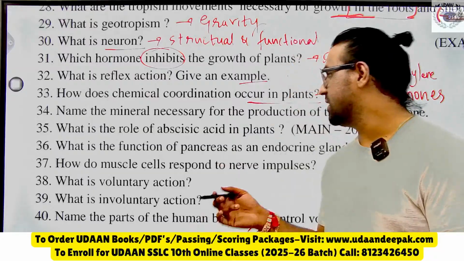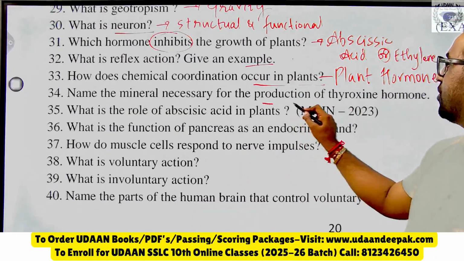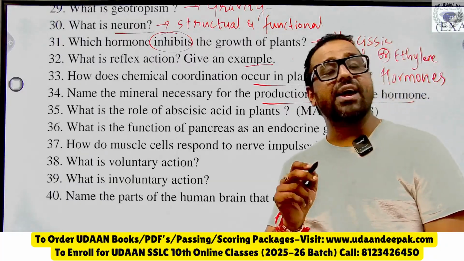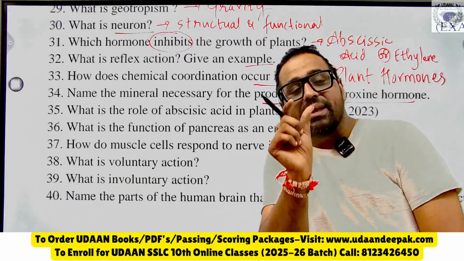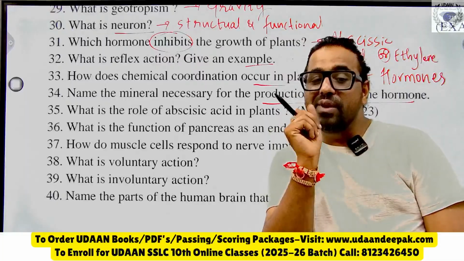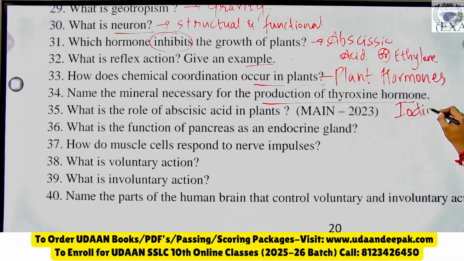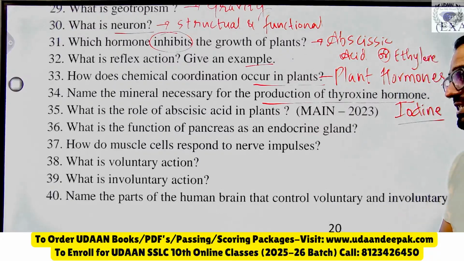phytohormones. Then, name the mineral necessary for production of thyroxine. To produce thyroxine in the throat, which chemical we need, they are asking. It is iodine in salt. We need what? Iodine in food. So iodine is the answer.